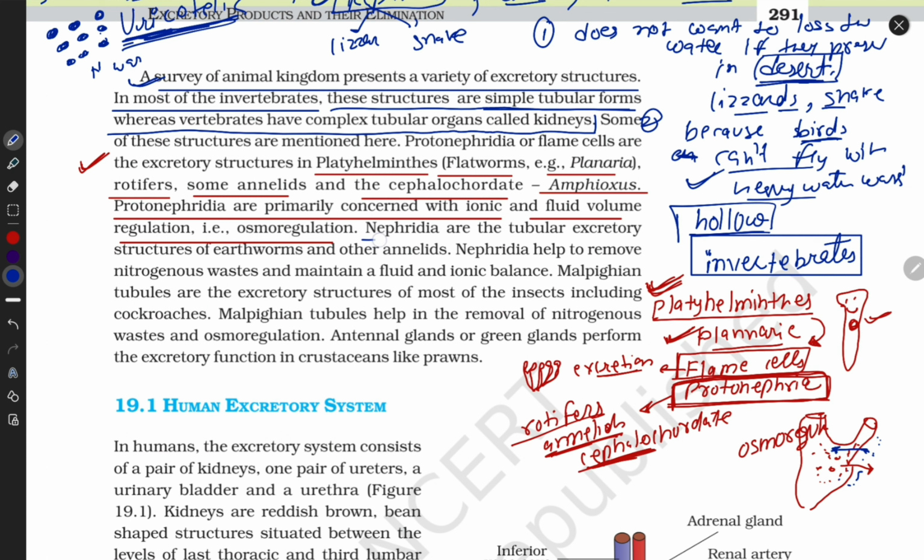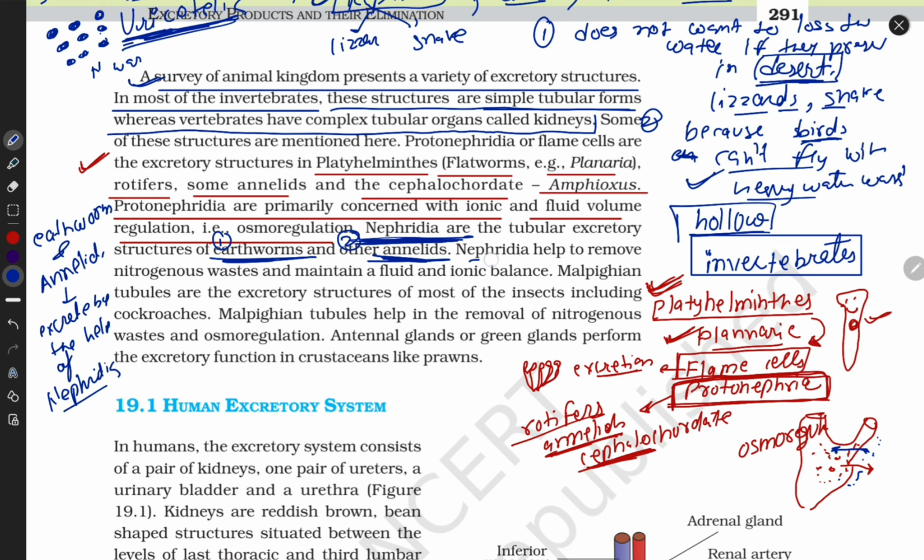Some animals have nephridia. This is a tubular structure. Earthworms and other annelids are examples that excrete their nitrogenous waste by nephridia. Nephridia remove nitrogenous waste and maintain fluid and ionic balance, same as protonephridia.